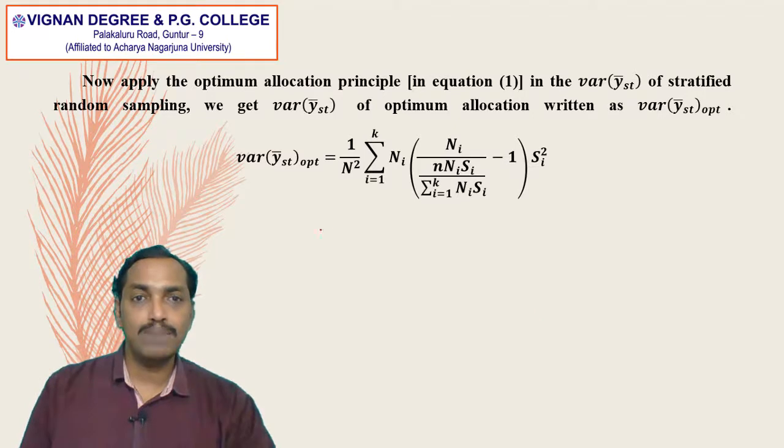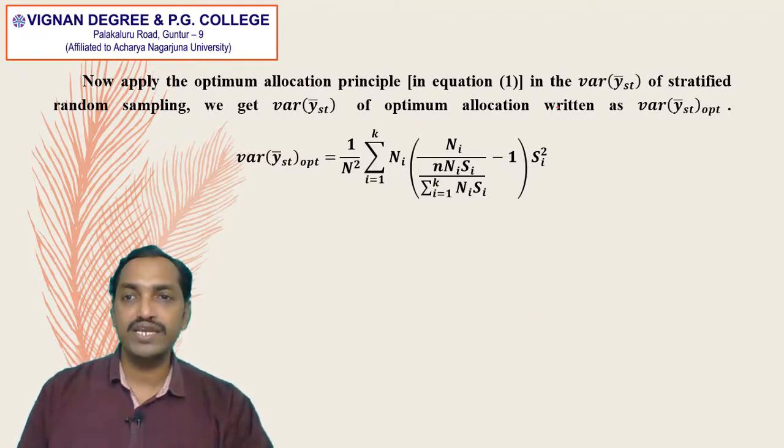So now apply the optimum allocation principle in the variance of y bar st of stratified random sampling. We get the variance of y bar st of optimum allocation, written as variance of y bar st opt. So here opt stands for optimum allocation.